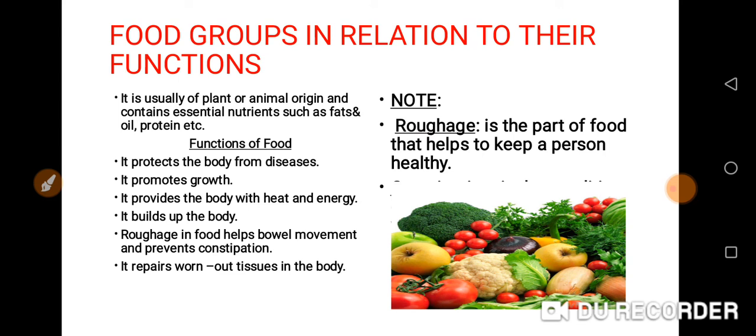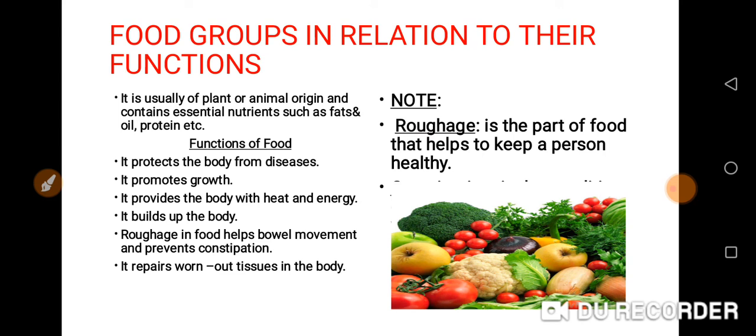Now, what are the functions of food? It protects the body from diseases. It promotes growth. It provides the body with heat and energy. It builds up the body. We have roughages in food, which help bowel movement and prevent constipation. And it repairs worn out tissues in the body. When you talk about roughage, like from the picture on the screen, these foods help in bowel movement. It prevents constipation. Constipation means when you are unable to get rid of waste product from the body, when you find it difficult to get rid of waste product like feces.